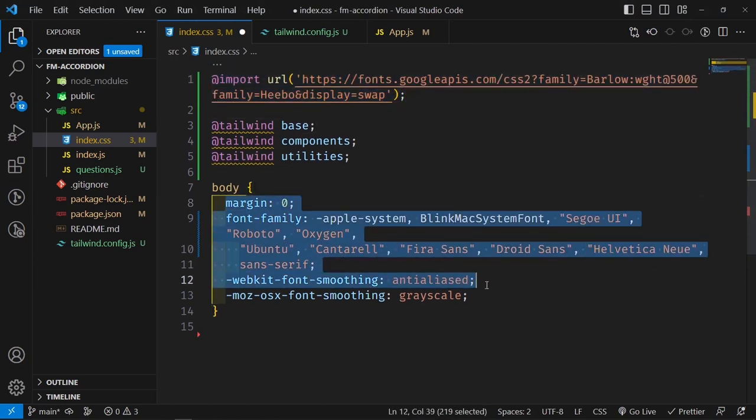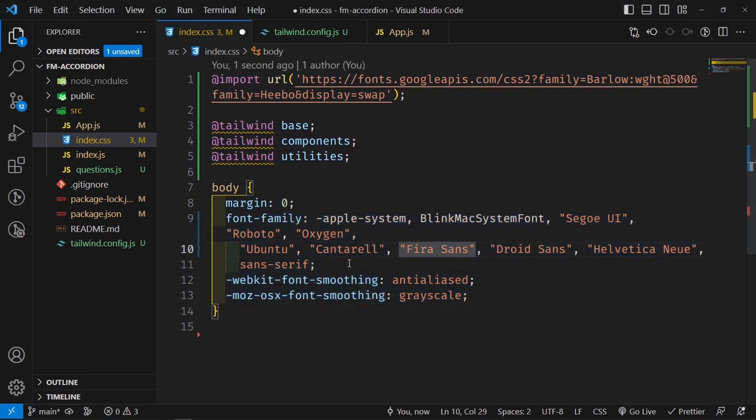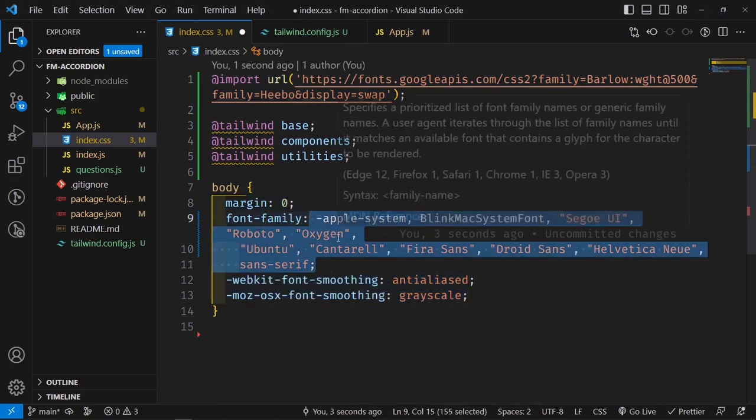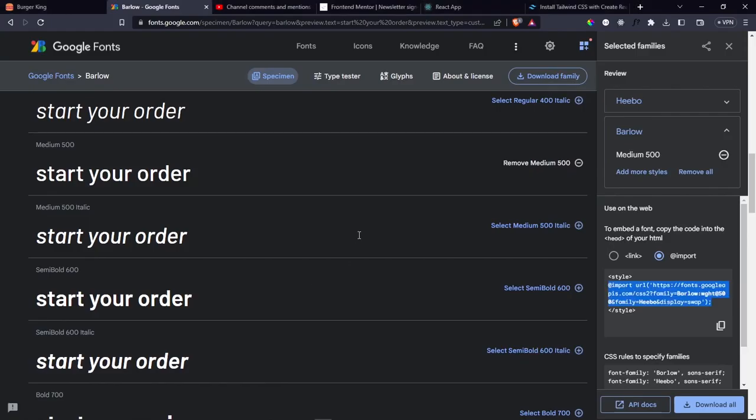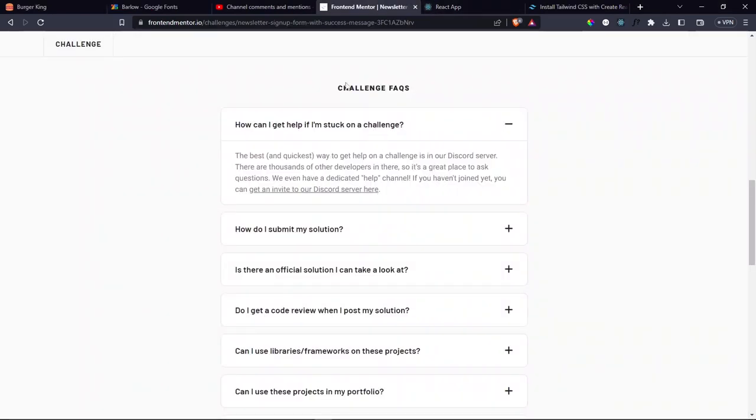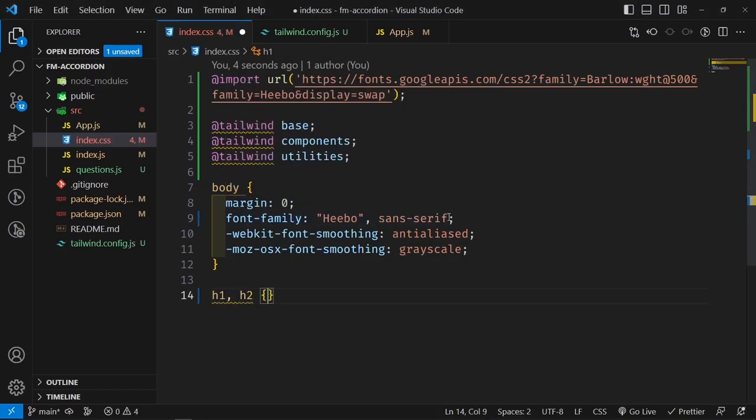And then now for the body, we don't want this font family anymore, so we can just go ahead and remove this part, and we're going to say that the body is going to have a font family of Hibo with a fallback of sans serif. And then below this, let's specify the H1s. Actually, do we even need an H1? Maybe for this one, and then this one for the H2s. So let's just say that for the H1 and H2, the font family is going to be Barlow with a fallback of sans serif as well.